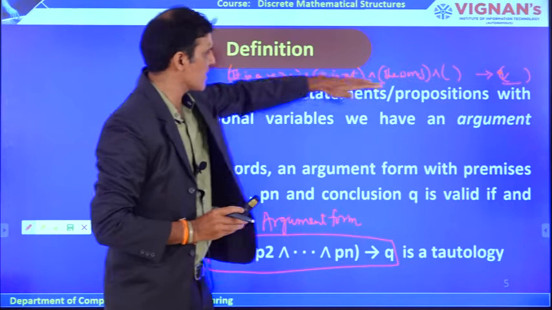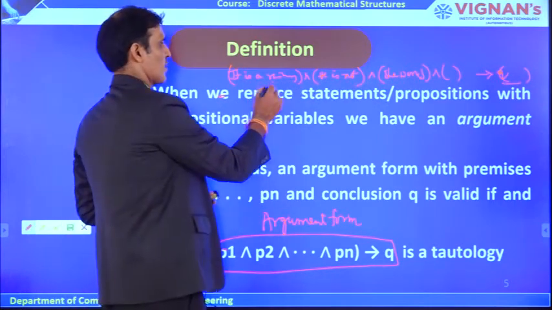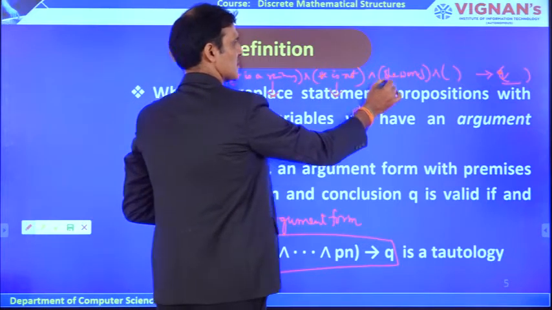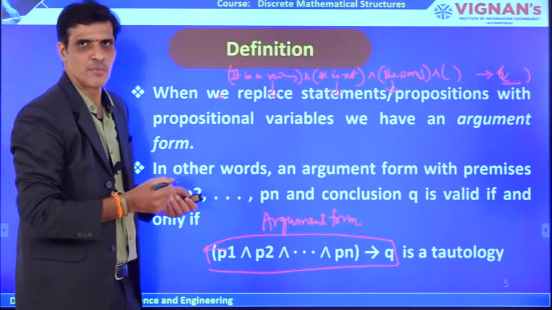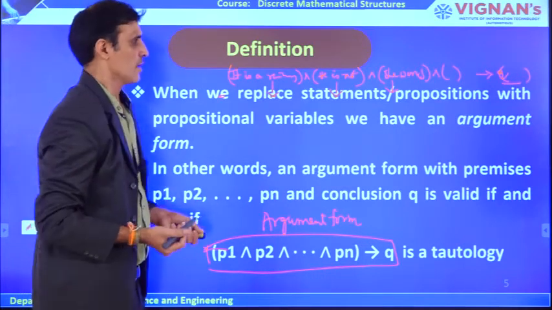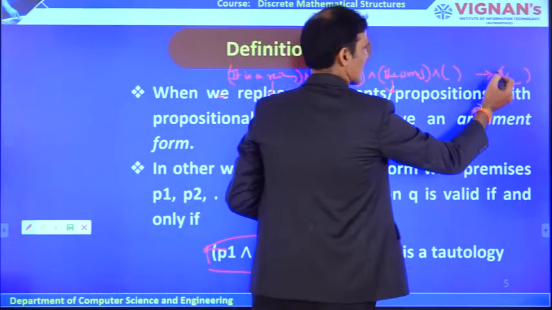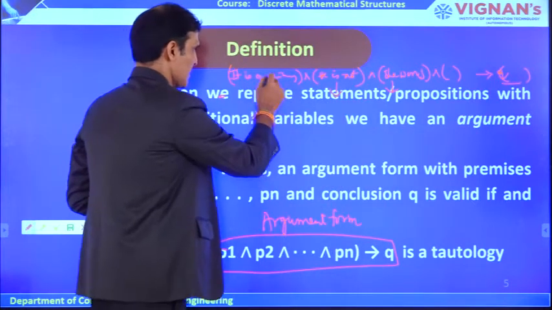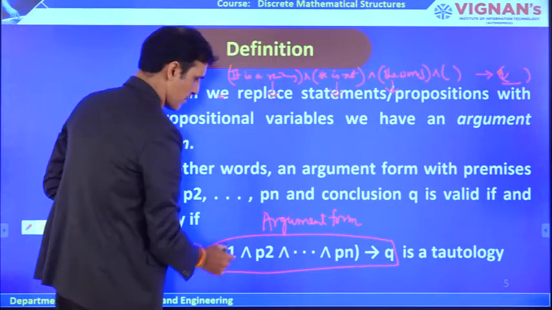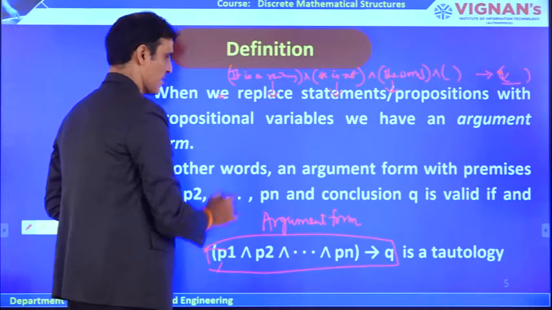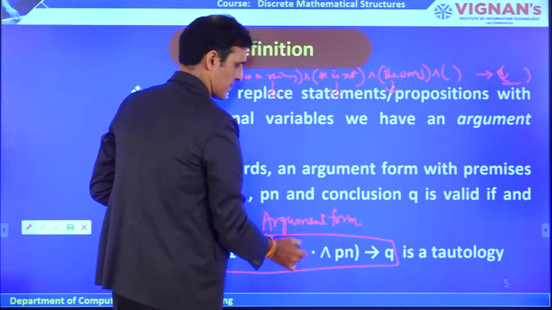The sentences to the left of the implication are called hypotheses. This is one hypothesis, this is another hypothesis, and so on. These hypotheses may be atomic or complex; any sentence we can take. And this is called the conclusion. Otherwise, if you represent the statements in propositional variables, the first statement is represented with P1, the second with P2, the third with P3, and so on.